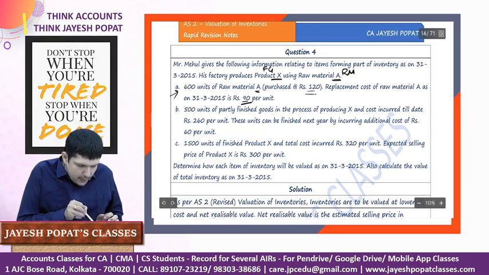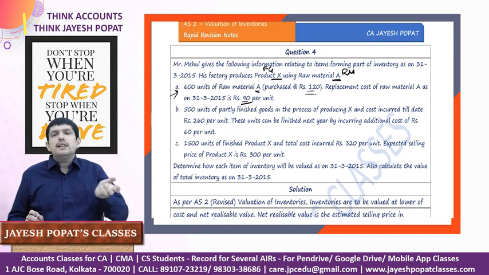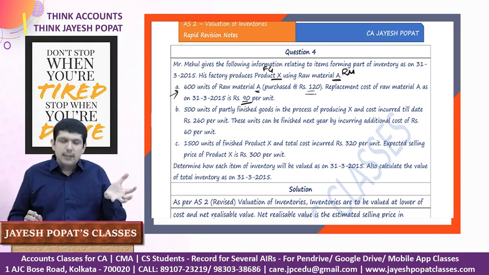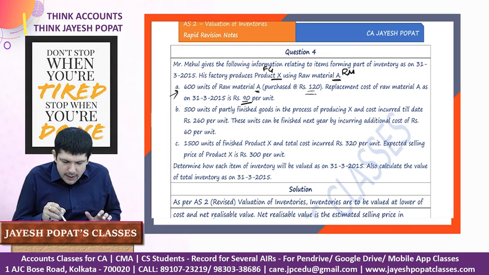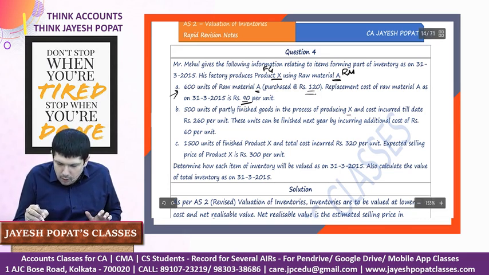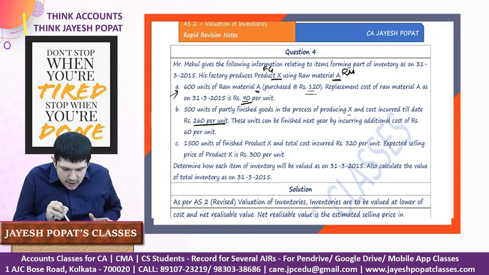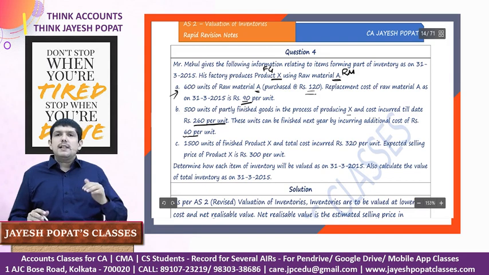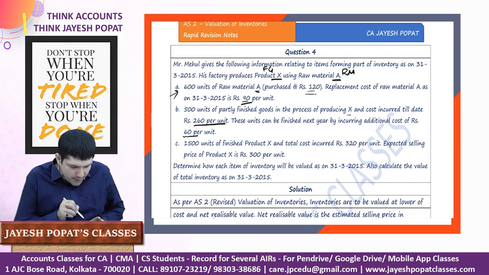So we need to look at how we need to value it. It cannot be only based on 120 and 90. We need to see whether the finished goods will be sold at a profit or loss. If the finished goods can be sold at a profit, we will value it at 120. If it will be sold at a loss, then we will value this raw material at 90. 500 units of partly finished goods, which is the work in progress, in the process of producing X, and the cost incurred till date is 260. So this is the cost of my work in progress. These units can be completed in the next year by incurring an additional cost of 60. So this is basically cost necessary to complete. Since it is unfinished, further 60 will be incurred to complete the product.